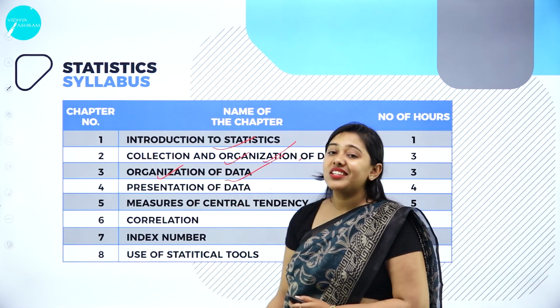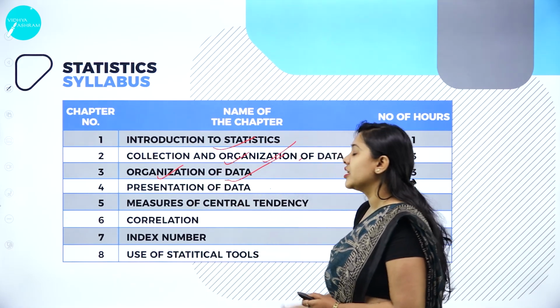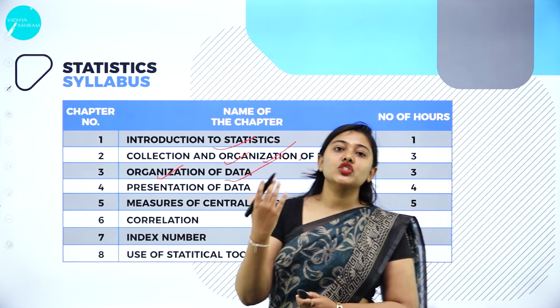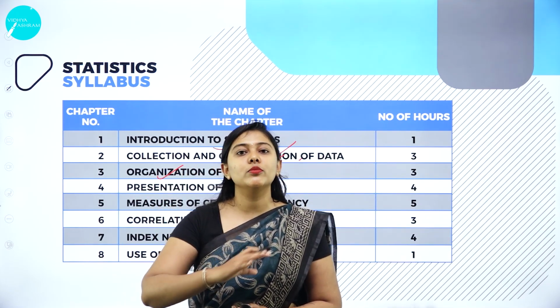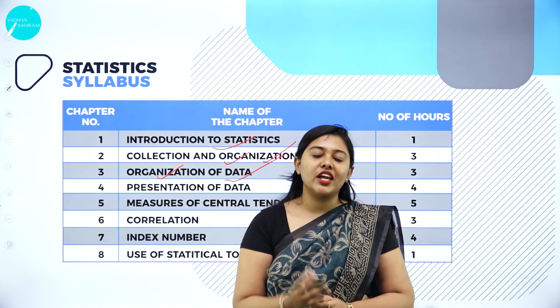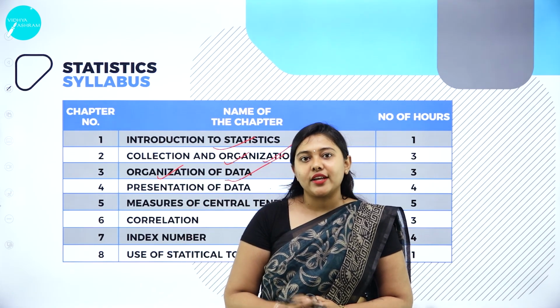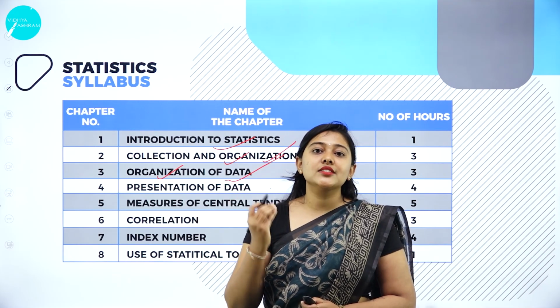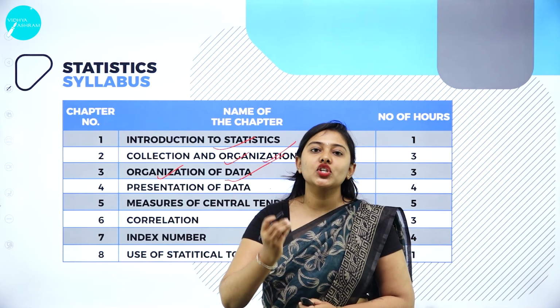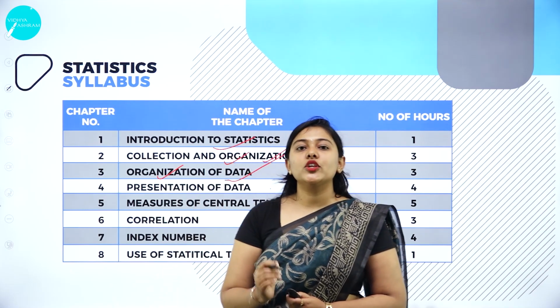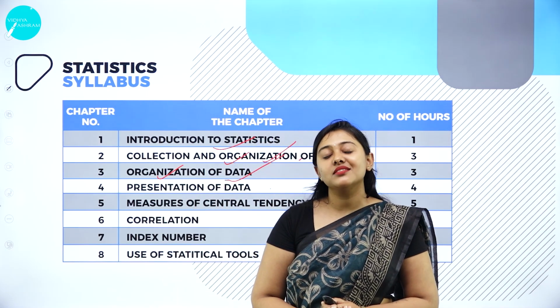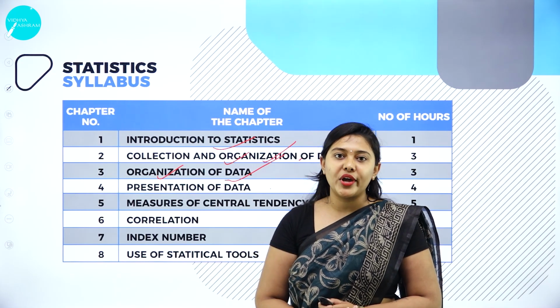The next unit is the presentation of data. Presentation simply means the data, which is in large numbers, has to be put in a comprehensive way. Picture always attracts. Presentation gives the data meaningful information. So you have to present the data in a systematic and comprehensive way.